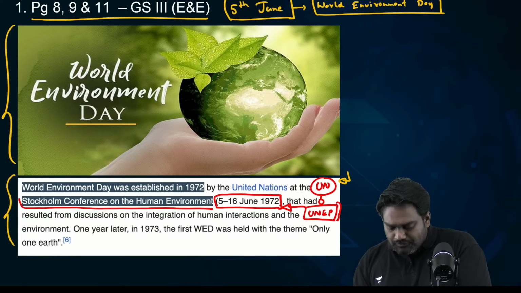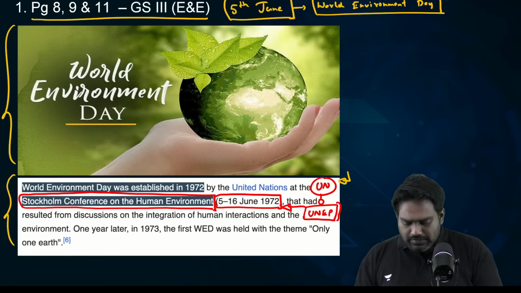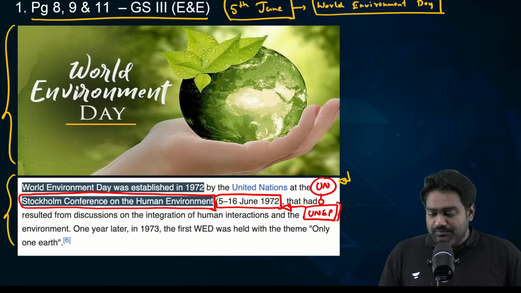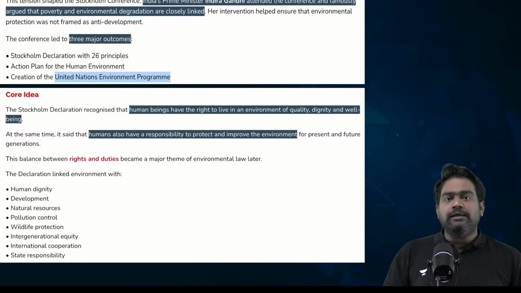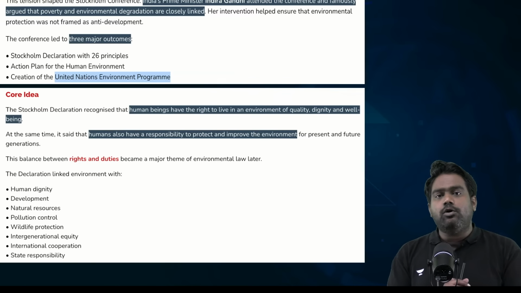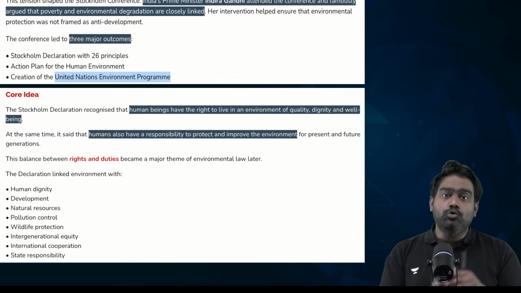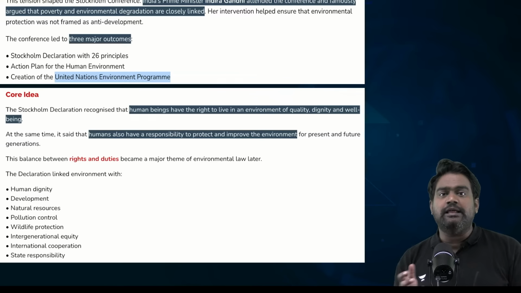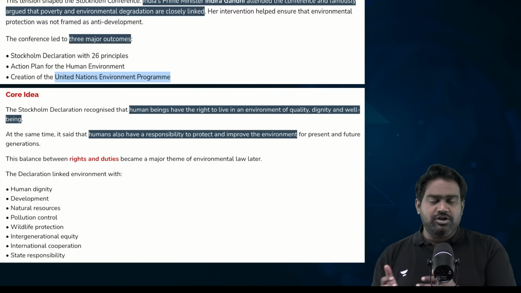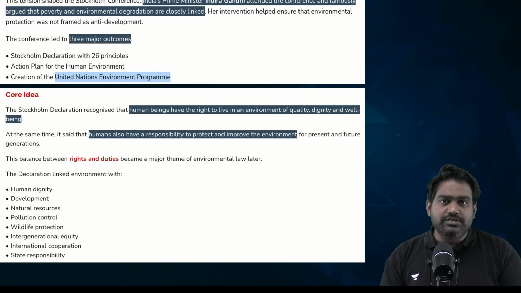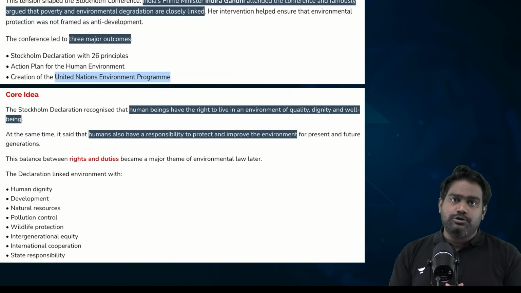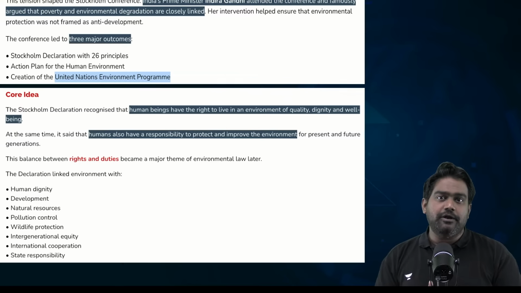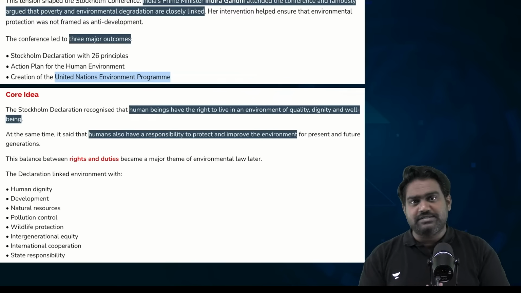So at the Stockholm Conference on the Human Environment, a lot of key outcomes were noticed, and that is something which can be very important for the prelims and mains examination. See, by the 1950s, the world had already started seeing the impact of human activities, anthropogenic activities, on our environment. First, because of the industrial revolution from the 1800s onwards, then the world wars and the accelerated industrial production, particularly weapons production during the World War period, had caused extensive pollution, causing harm and damage to our environment and biodiversity.